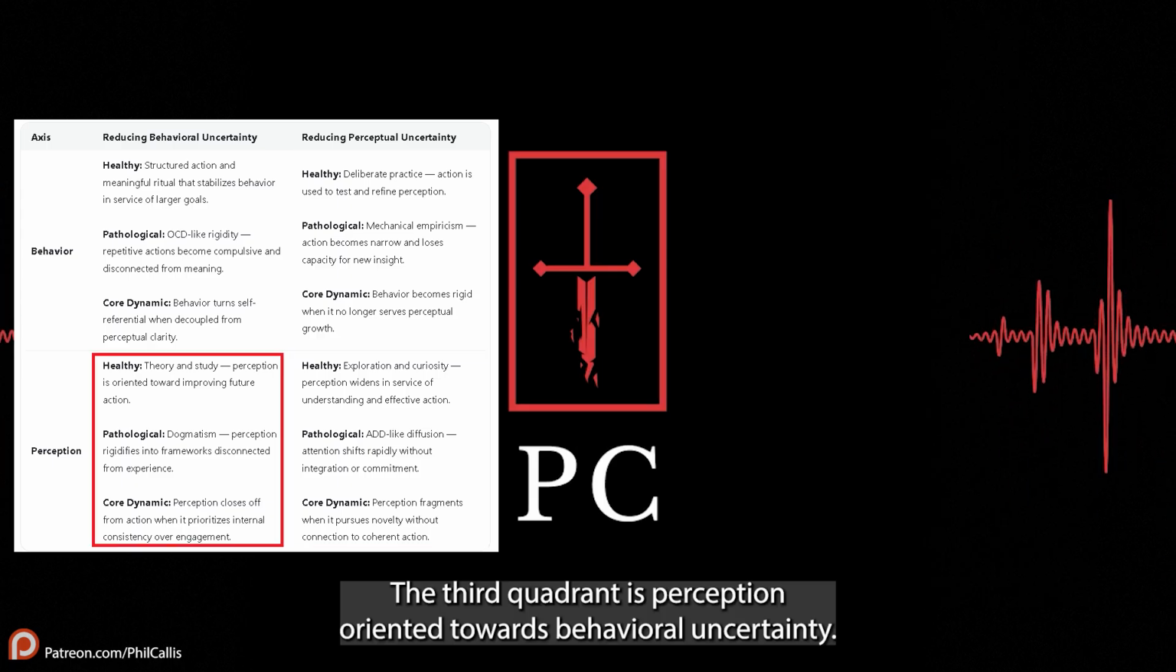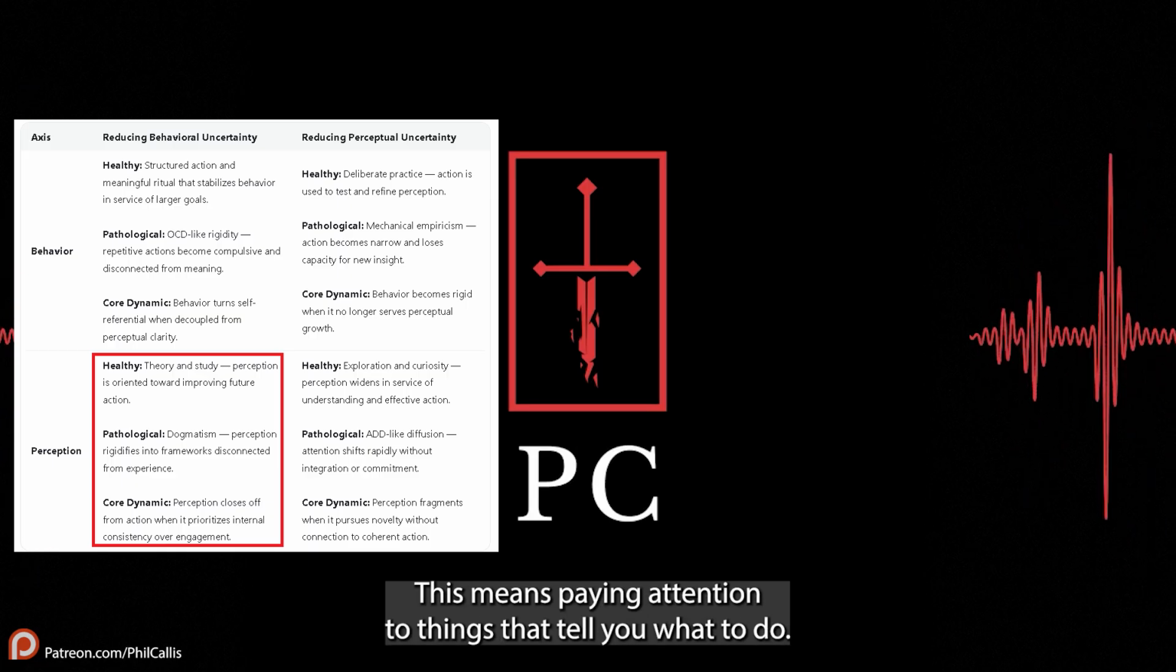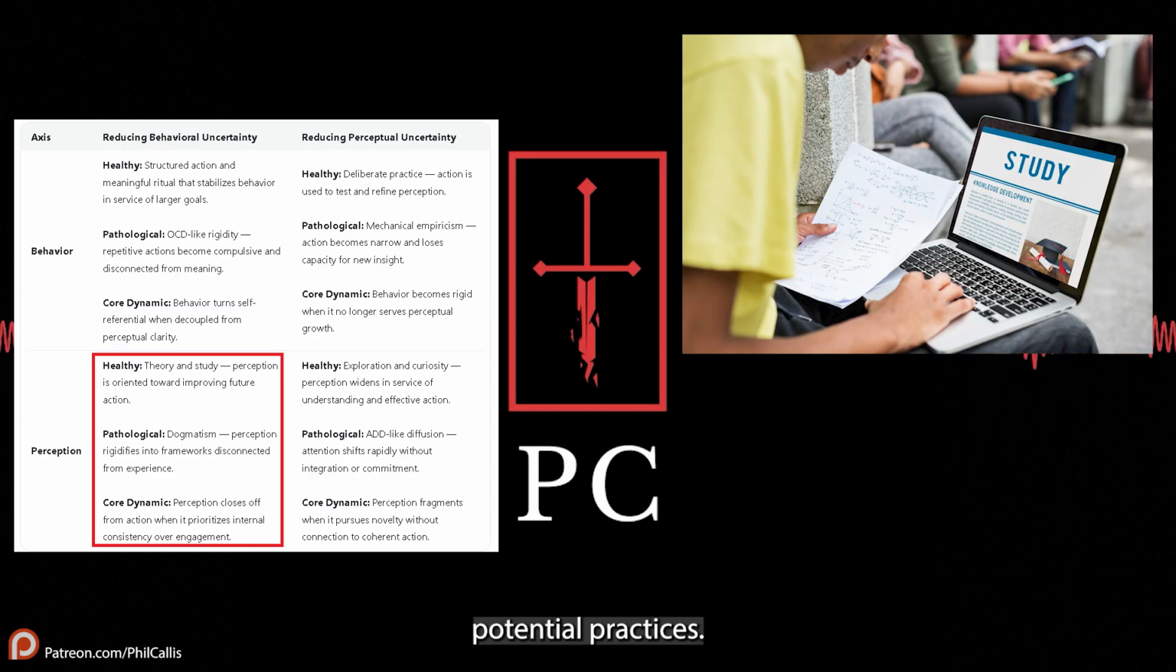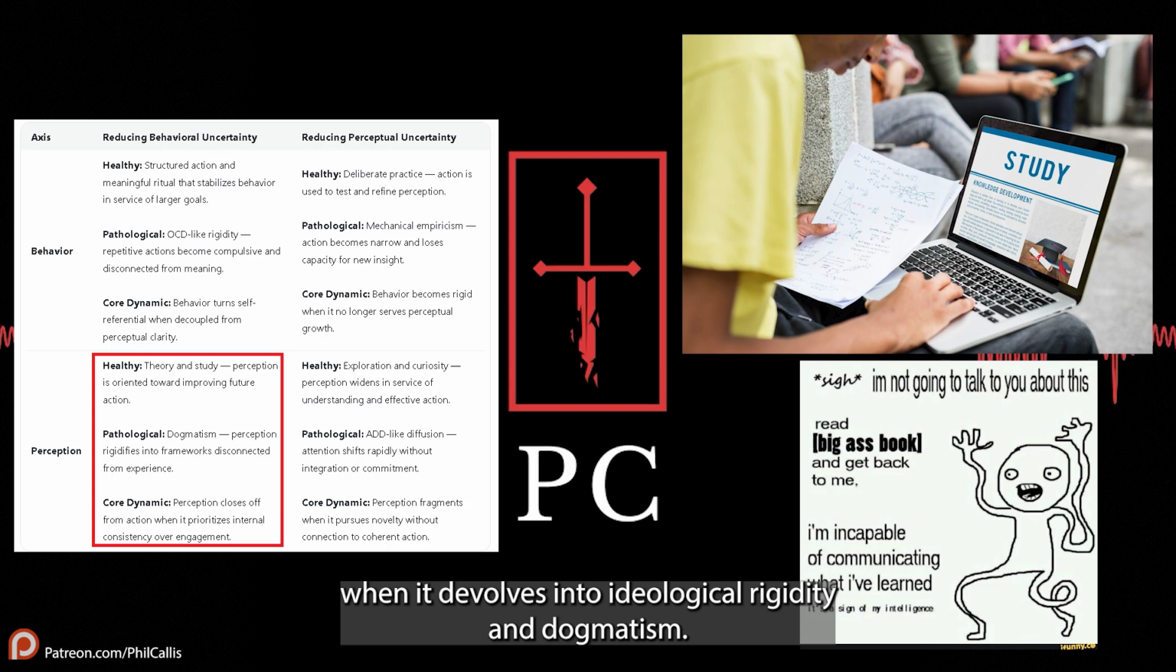The third quadrant is perception oriented towards behavioral uncertainty. This means paying attention to things that tell you what to do. A healthy form of such a pattern is study and development of the theory behind potential practices. However, it becomes unhealthy when it devolves into ideological rigidity and dogmatism.